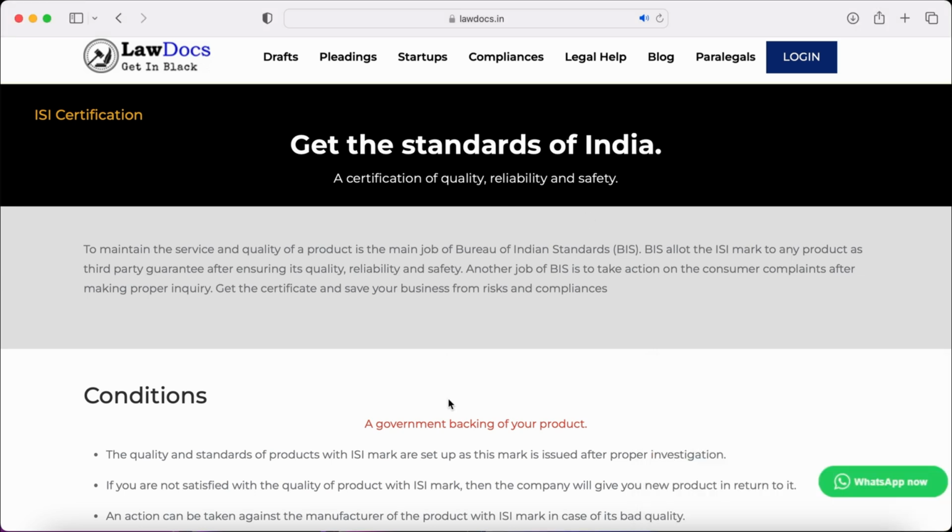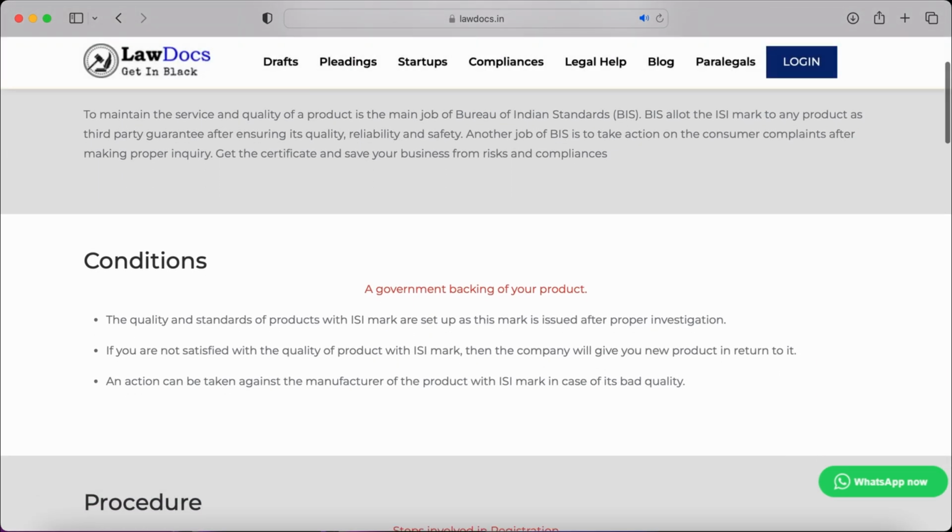So let's start. The quality and standard of products with the ISI mark are assured, as this mark is issued after proper investigation. The BIS issues the ISI mark only after ensuring the quality and standard of that product. If you are not satisfied with the quality of a product with the ISI mark, then the company will give you a new product in return.